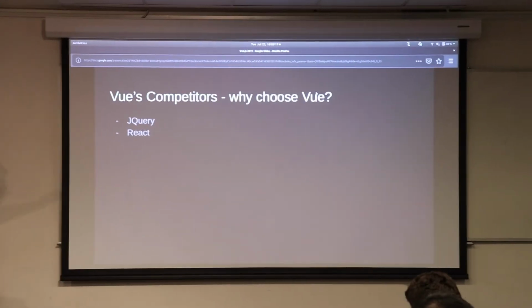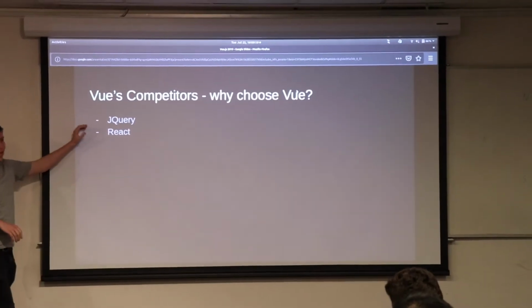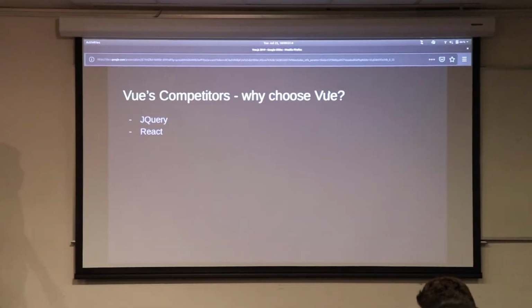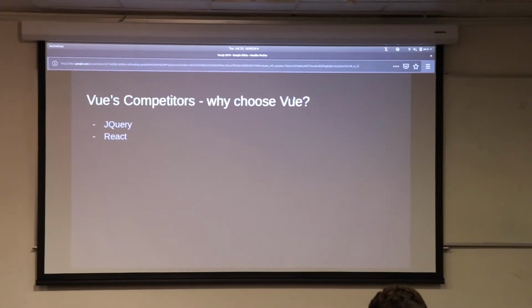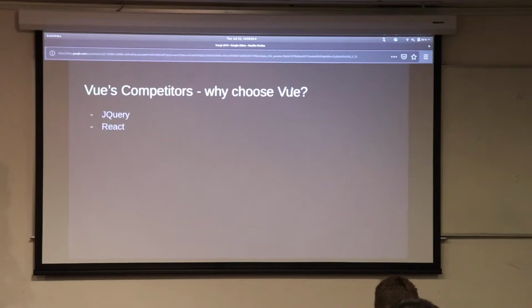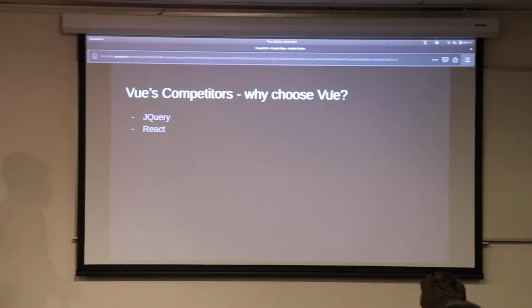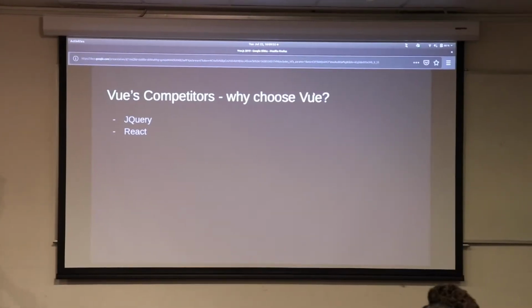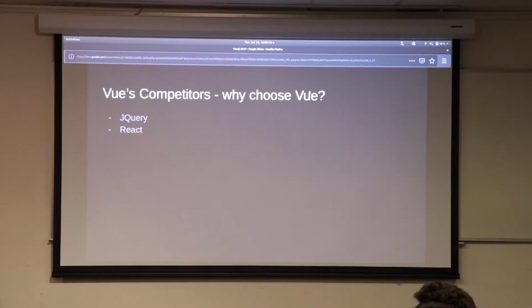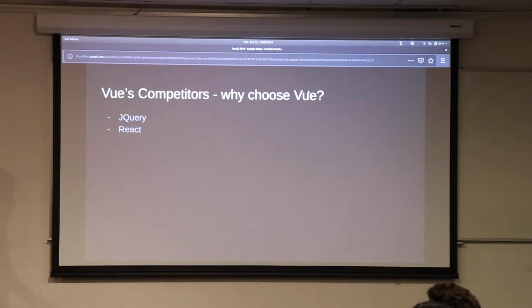So Vue's very much like React, except it's much simpler. React gives you a lot of the idea of components, which Vue also has, but it forces you to use a lot of design patterns that are really useful, that are really good at making large web apps. But if you're making something smaller, for instance for a hackathon or a personal project, you might not need all of that power and all that complexity.